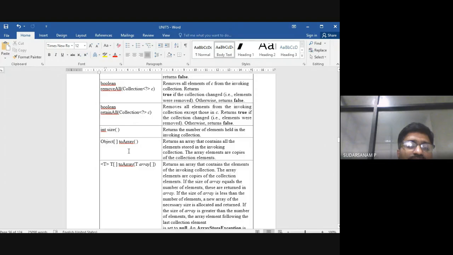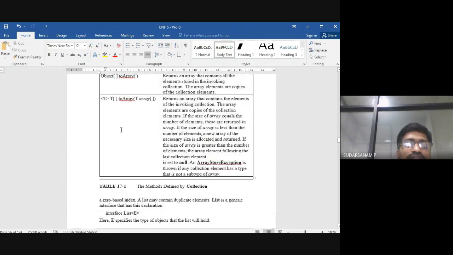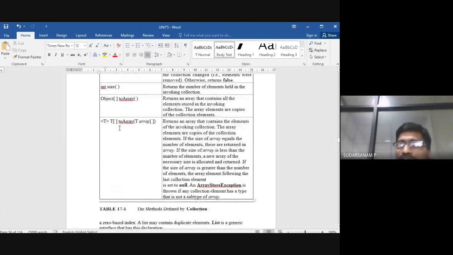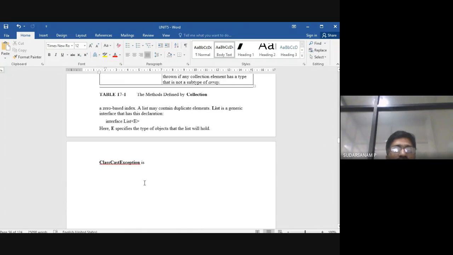Then int size, and Object[] toArray. Next is like templates, as in the quick-start programming you have done using templates. Here also we can do it using arrays. toArray returns an array that contains the elements of the invoking collection. This is what this one does.